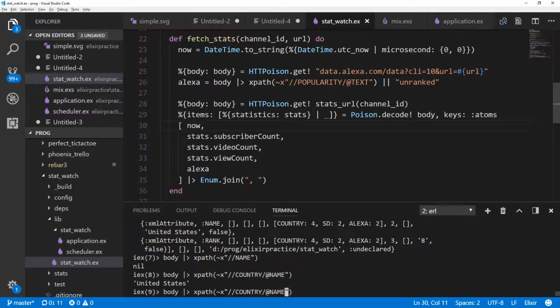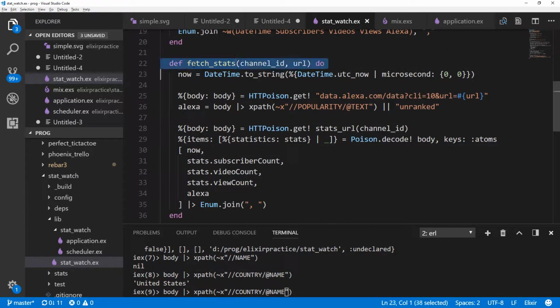So what I have done to update the script, I have changed fetch stats to take a URL argument as well as a channel ID. So this is the ID of the YouTube channel, and this is the URL of the site itself. And I've added another get that goes to Alexa and uses that URL and just grabs the popularity out. And if the popularity is 0, instead of just putting an empty string in the file that we're generating, we'll put a field that says unranked.